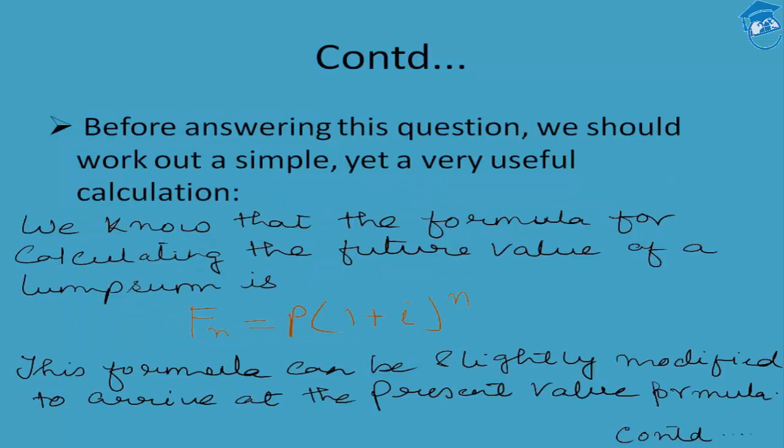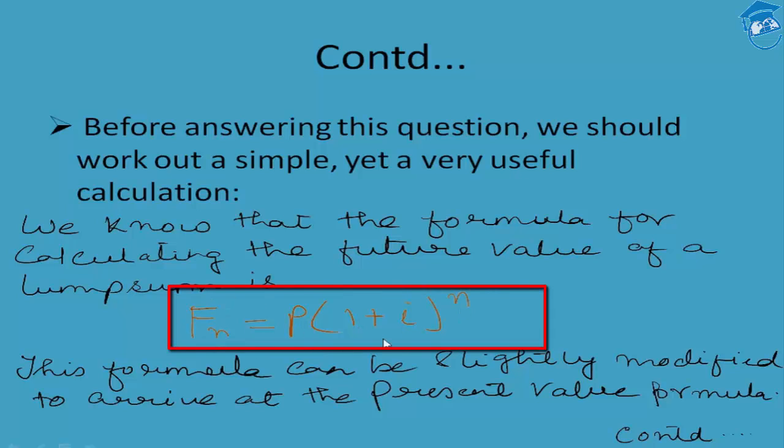Now, before answering this question, let's work out a very simple but very powerful and useful calculation. A very familiar formula reappears, because this formula has been made well acquainted with you in our past discussions. The formula is Fn is equal to P into (1 plus i) raised to the power n. This is the formula for calculating the future value of a present lump sum across n number of years against an i% rate of interest.